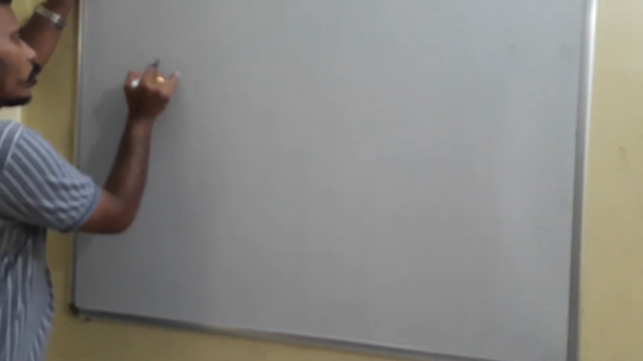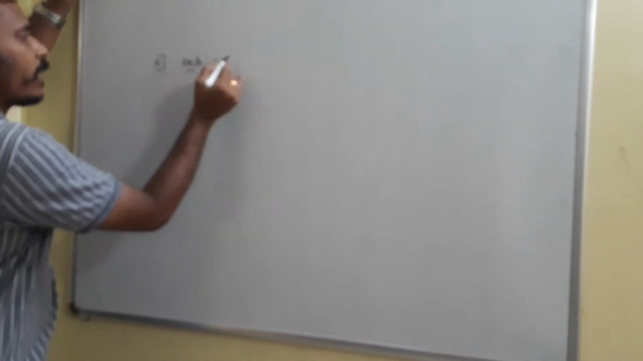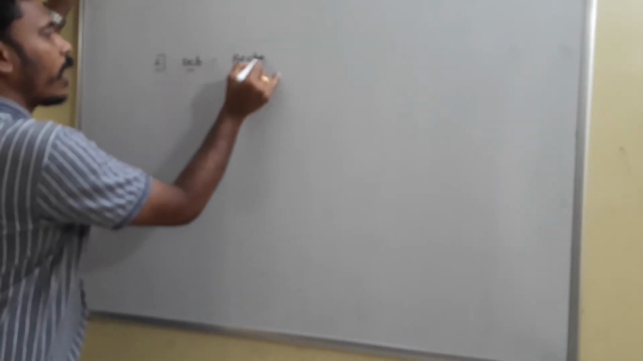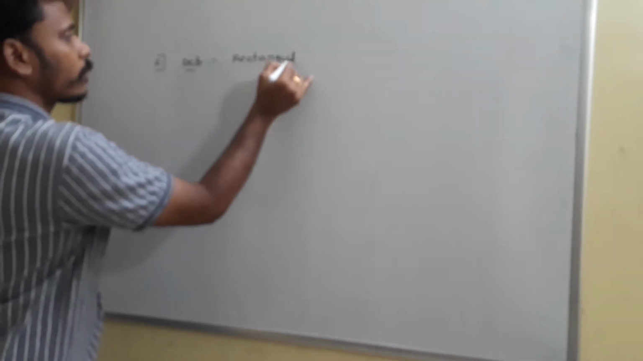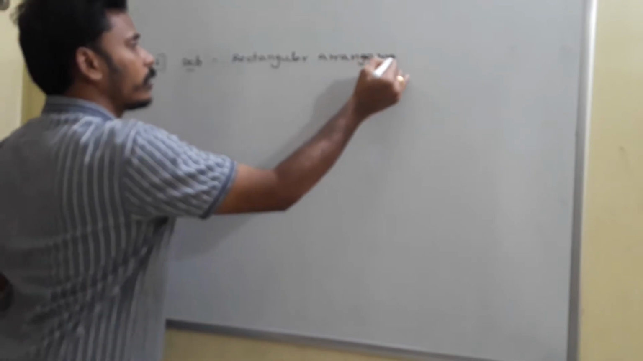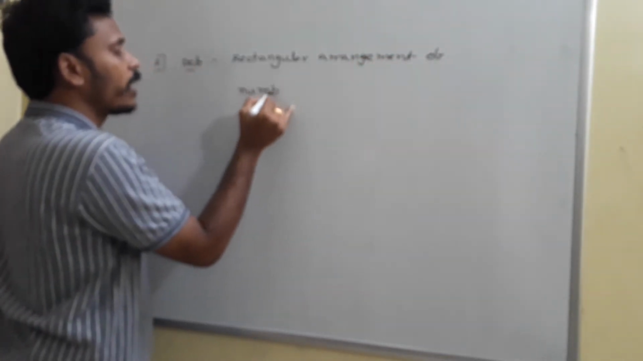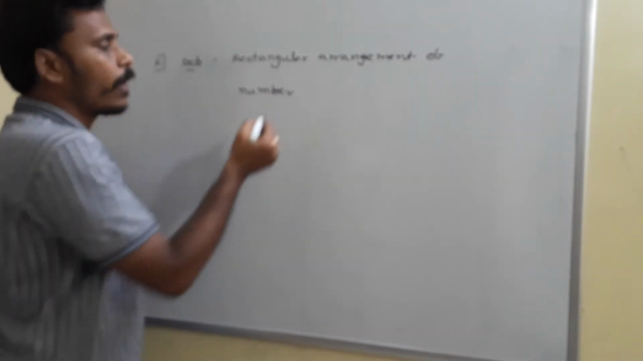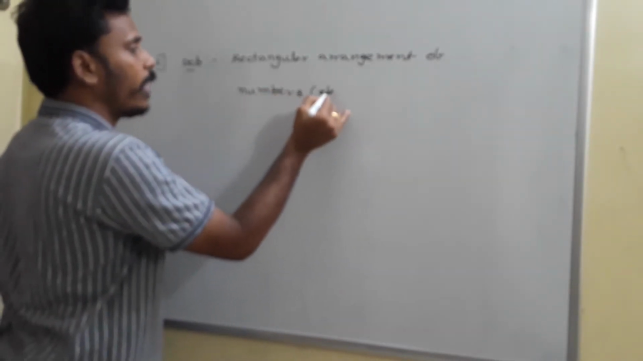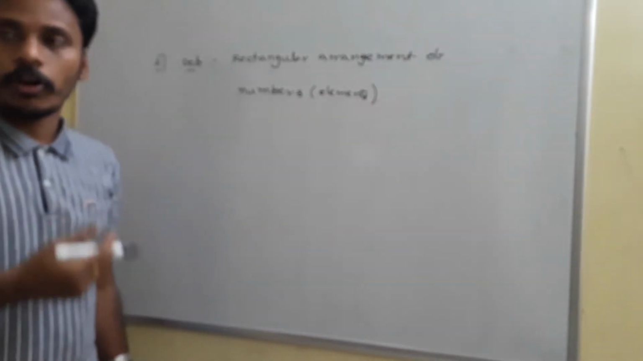Then coming to the second point of matrices: basically, what is a matrix? Coming to the definition, a matrix is just a rectangular arrangement of numbers. We need to arrange the numbers in a rectangular format, and you may call those numbers elements or objects also.